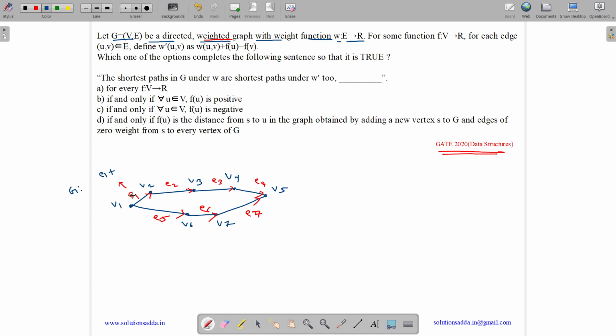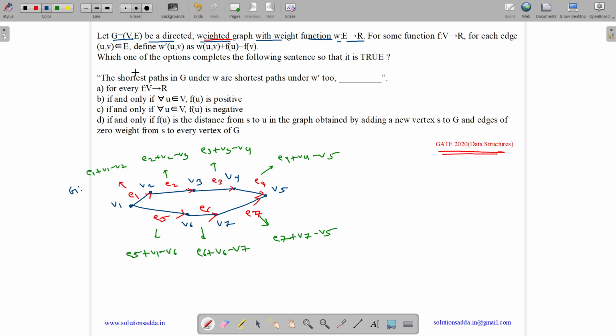So it goes from V1 to V2. So it is V1 minus V2. Okay, let me use a different color for this. So it is E1 plus V1 minus V2. What is E2's new value? It's E2 plus V2 minus V3. E3 is E3 plus V3 minus V4. E4 is E4 plus V4 minus V5. E5 is E5 plus V1 minus V6. E6 is E6 plus V6 minus V7. E7 is E7 plus V7 minus V5.